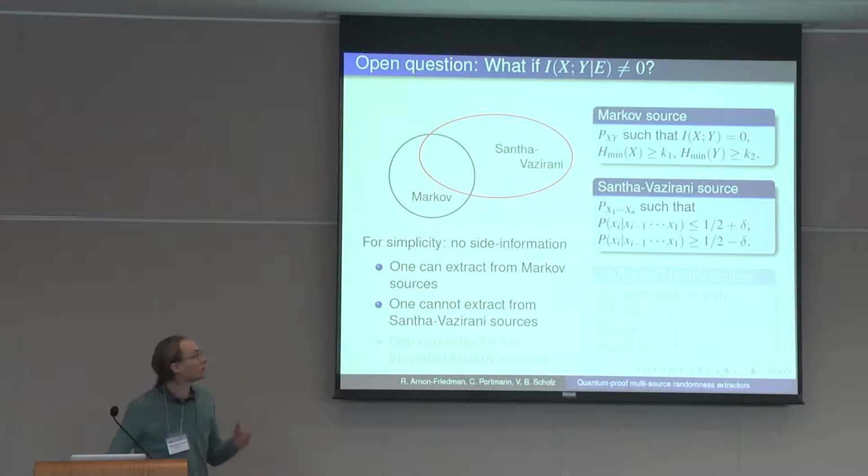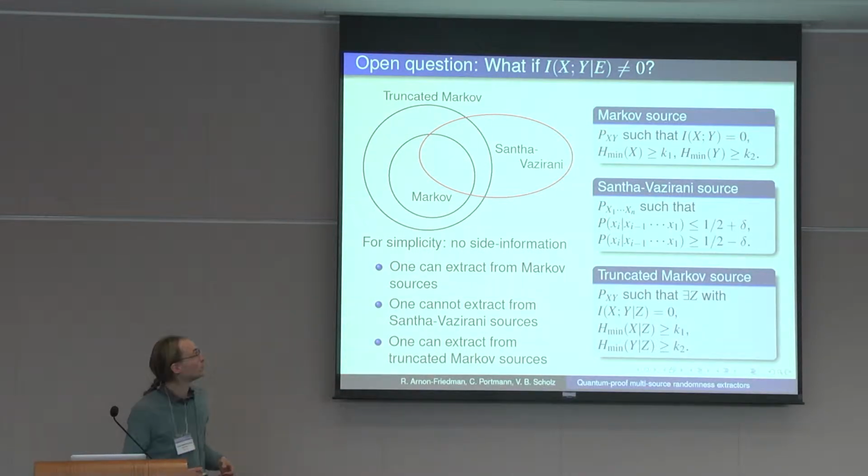And there are sources outside of these independent sources where we can extract. Simply the following, which I've called here truncated Markov sources. You can extract from any source P_XY if there exists a state Z such that the conditional mutual information of X and Y given Z is equal to 0. Then you can extract roughly this amount. This is immediate from our result, because if an adversary holds Z, then of course we know that we can extract from it. So if the adversary deletes Z, then of course we can still extract from it.